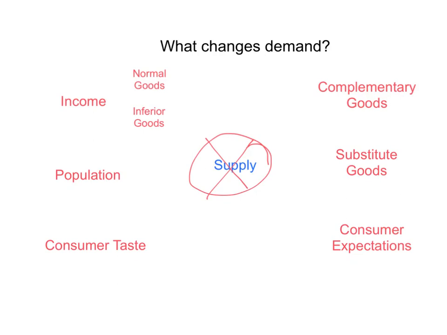So some of the kinds of things that can change demand are income, population, consumer tastes, complementary goods, substitute goods, and consumer expectations, but I want to talk about each of these just a little bit. Income's fairly obvious. When incomes go up, people are willing and able to buy more of things and to pay more for them, so at every price, quantity demanded goes up. In other words, demand increases for most goods, goods that we call normal goods.